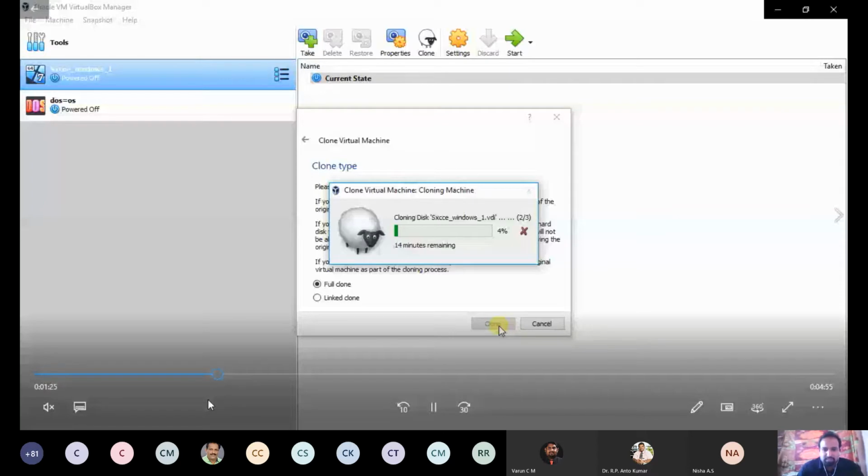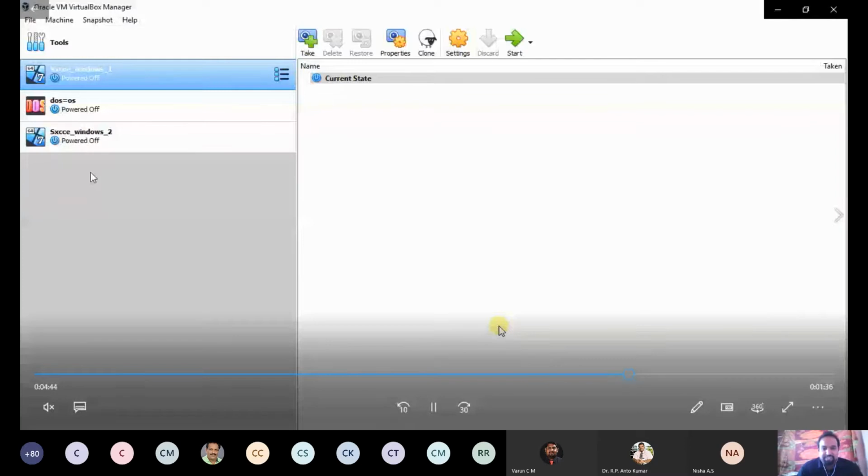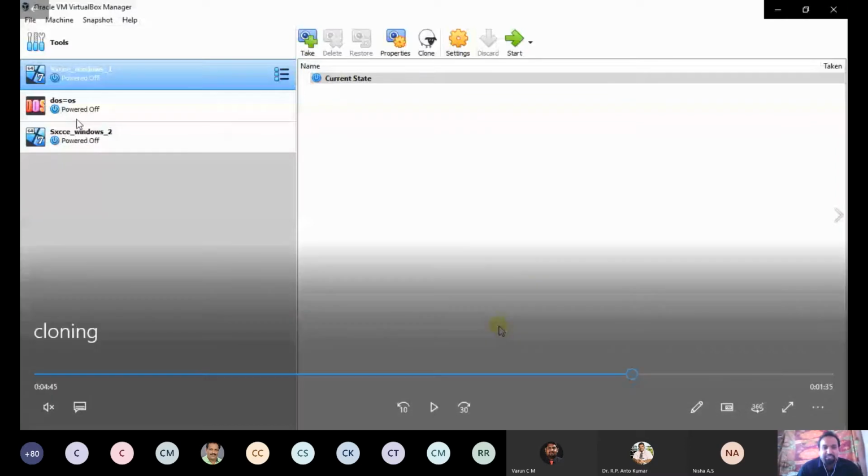So I'll skip some more steps. It will take more time, so I am going to skip the steps. Okay, now you see 99%, 100%. Now see, one clone machine is created. The same configuration and the same features will be inherited from the XSCC_Windows_1. This is one of the features present in VirtualBox. I have created a clone.